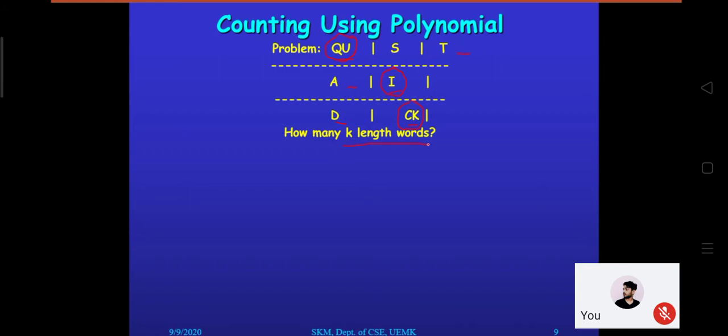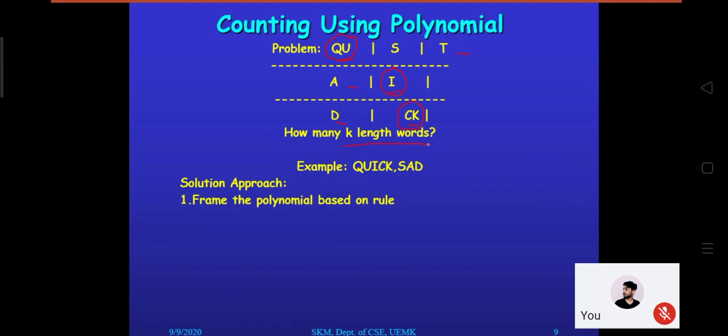Now to solve this problem, we are saying we'll use polynomial. And what is that approach? Polynomial formation means framing the polynomial based on the rule. So for every row, look carefully how we are framing the polynomial. For the first row, we frame a polynomial this way: x^2 plus x plus x. Why is it plus for the first row? Because I can choose any one. It's an or. So that is why plus. From the second row, I can choose any one. That's why x plus x.